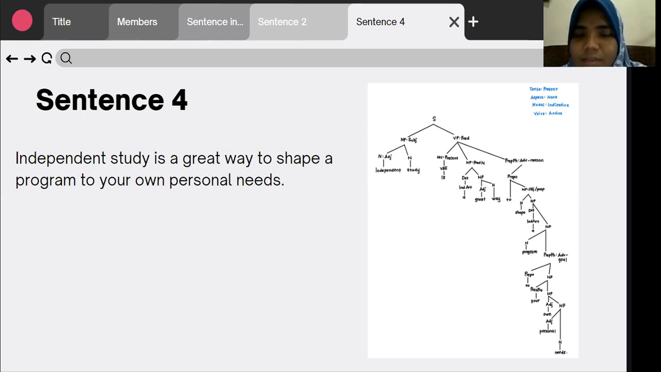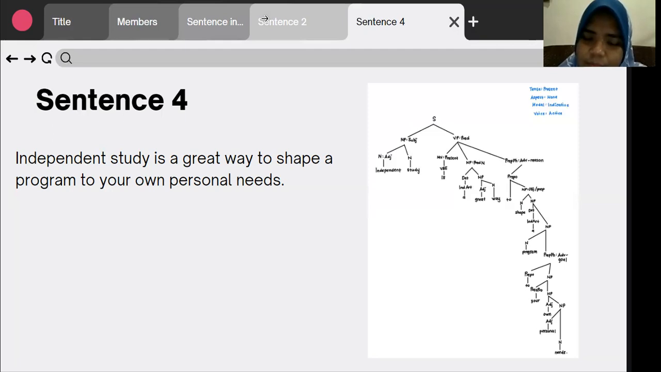The second constituent is the noun phrase predicate noun, which has a determiner under it. Under determiner is the indefinite article, which is a, and the noun phrase has an adjective and a noun. Great is the adjective and way is the noun. And the third constituent is the prepositional phrase, functioning as an adverb of reason.